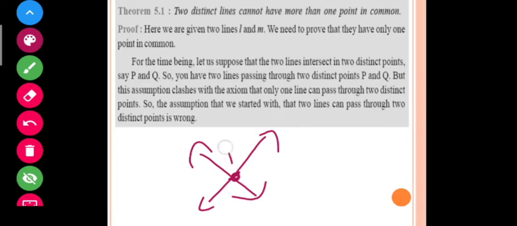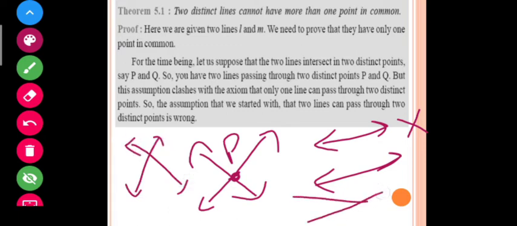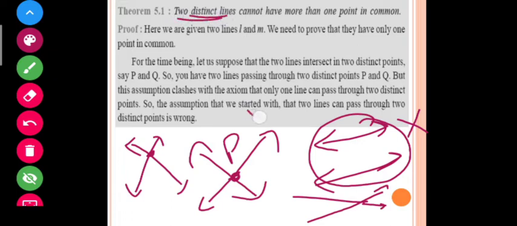No. You can take lines in such a form, but you are always getting only a single point that is common to both lines, and in parallel lines there is no point common to both lines. Now here I told you about distinct, that means different lines. So this is the case, this is the case, and this is the case. You can see that there is only one point common to both the lines.